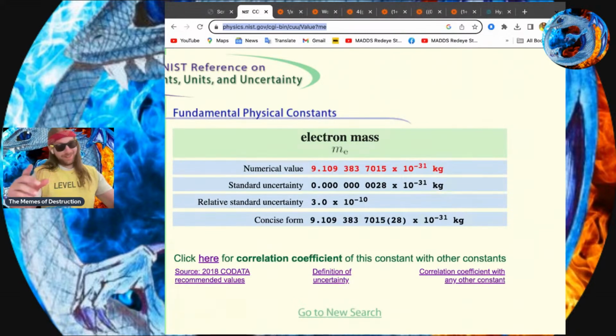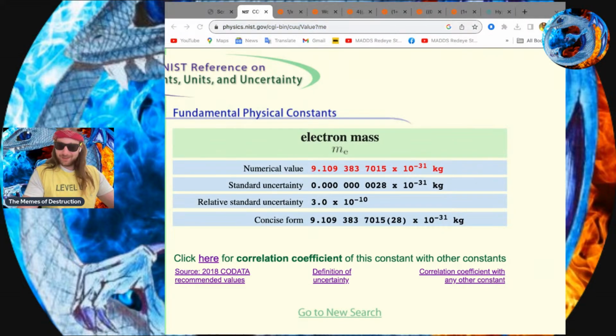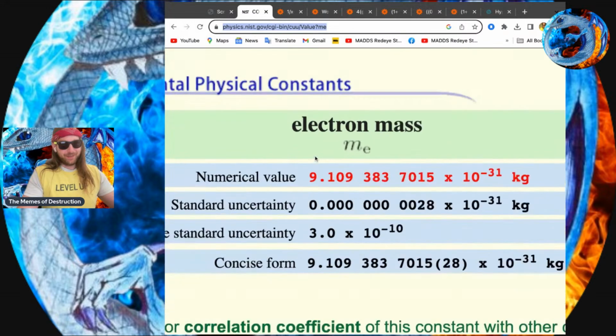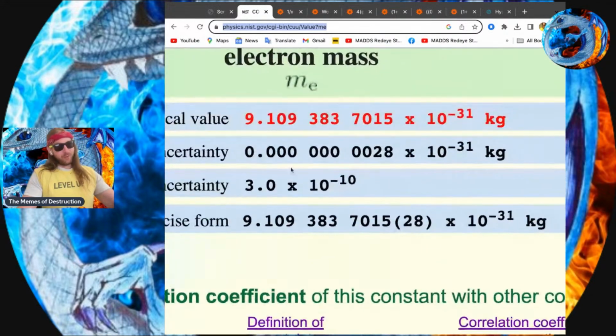To be fair, these should be updated anytime because we did the 2019 update, and they usually do it every 4 years, so we're waiting on you good folks at CODATA. I know you're going to do an amazing job because we can, and it's important. But these little values we're looking for. So basically, 9.1093837015 with error bars of 28 times 10 to the negative 31 kilograms. That's really freaking small.